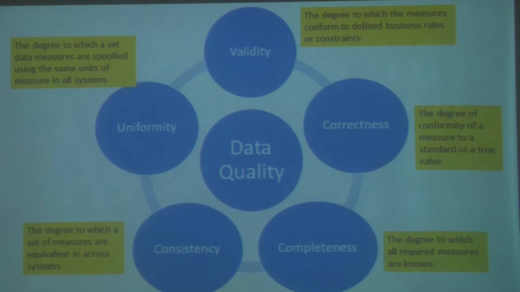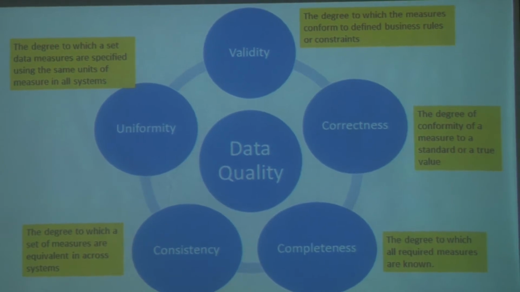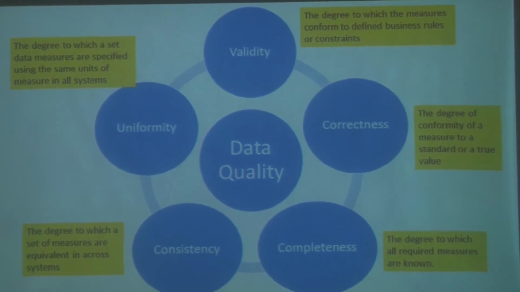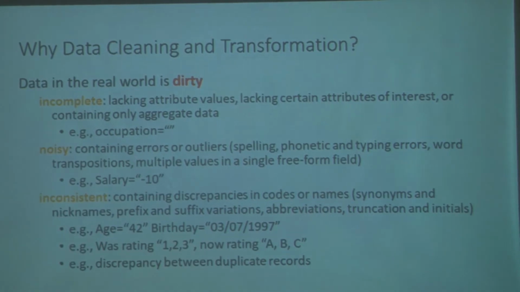For example, if you have money somewhere, then in one column you cannot have money being reflected using different currencies. It should all be in the same currency. That is a very simple way to look at uniformity. These are aspects which are very important, and we need to look into the data quality very deeply so that we are able to take good decisions.